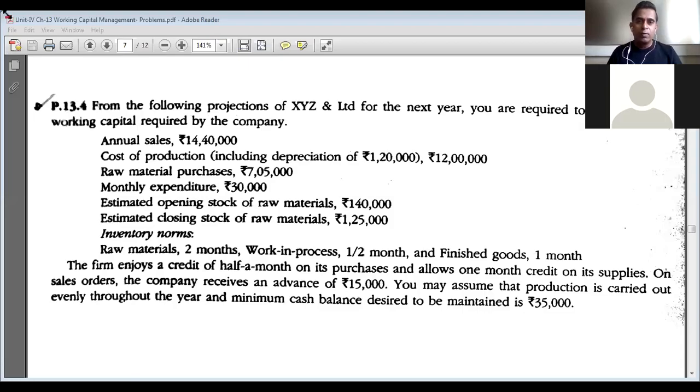Okay, good morning all once again and welcome back to the second online class in the subject corporate finance. This class is conducted for MBA semester four students. In today's class we are learning estimation of working capital through numerical problems. This is the second numerical problem which we are going to solve today.